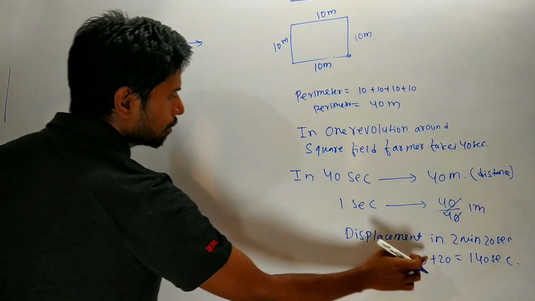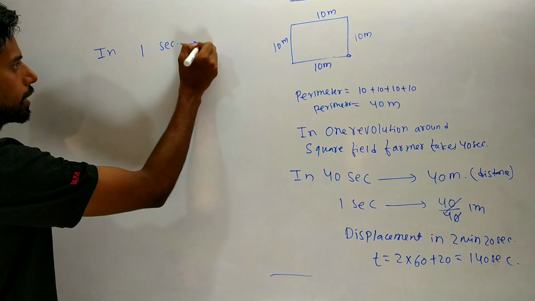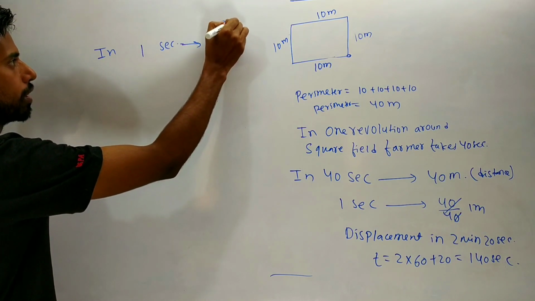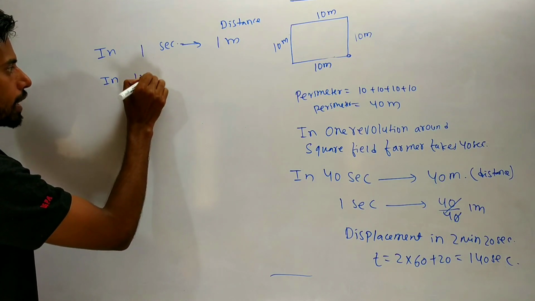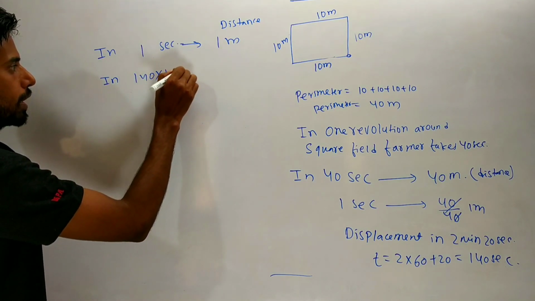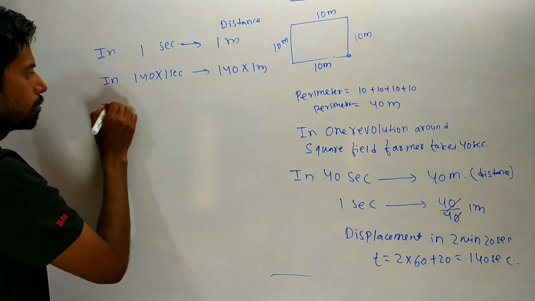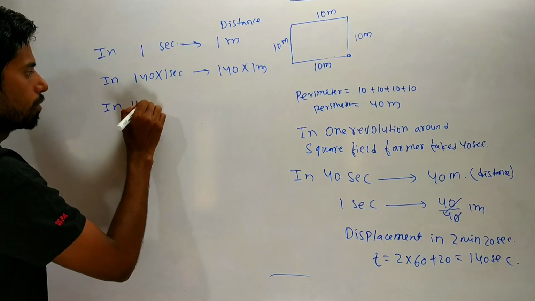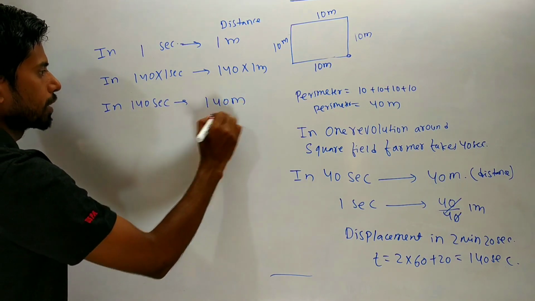How much distance will it be? In 1 second, the body covers a distance of 1 meter. Okay. So in 140 second, if you multiply here by 140, here also you have to multiply by 140. So in 140 second, the body covers a distance of 140 meter.